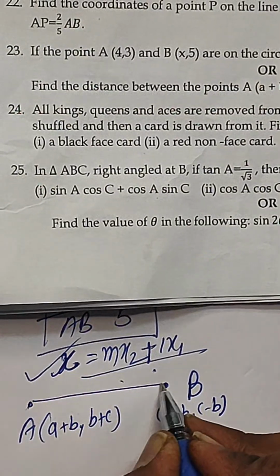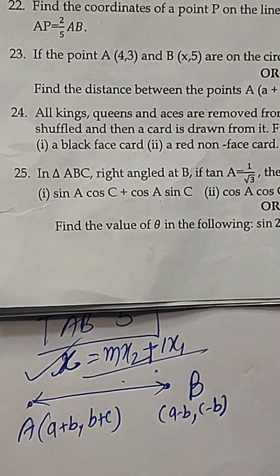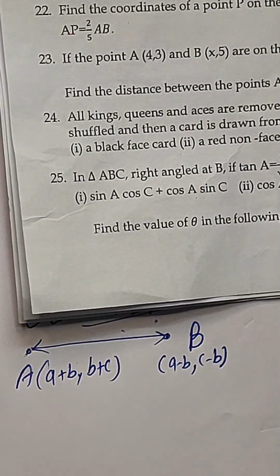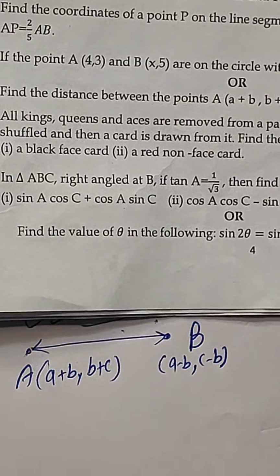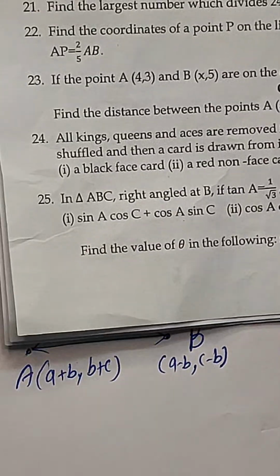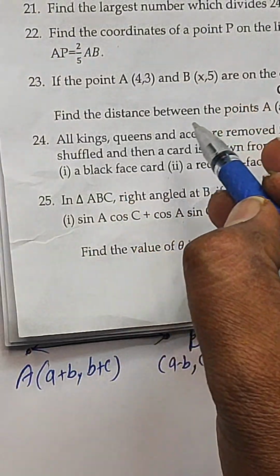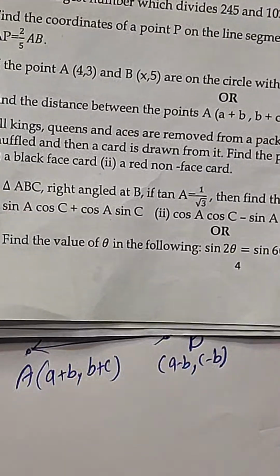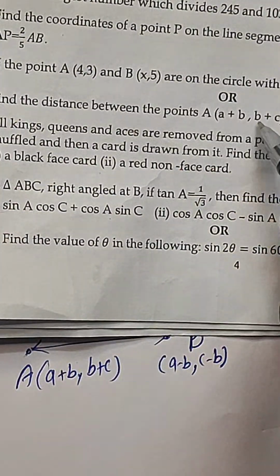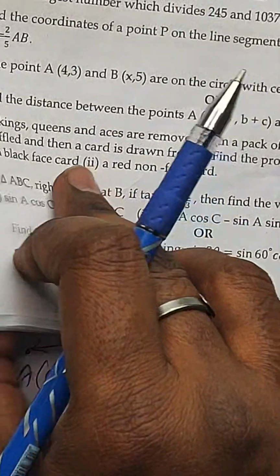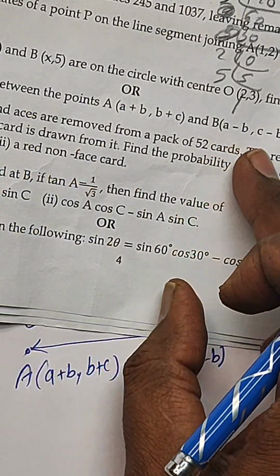Find the distance between A and B. Use the distance formula to solve this, because this was the OR question. Find the distance between the points A (a plus b, b plus c) and B (a minus b, c minus b).